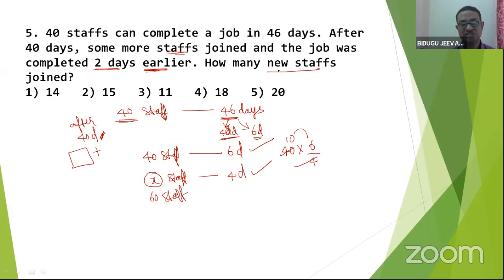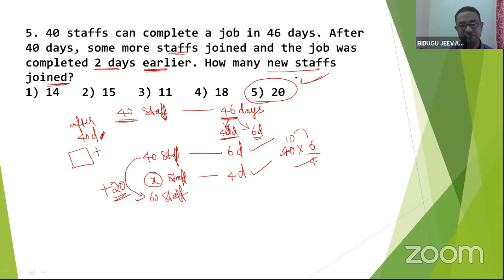So the question is clear: how many new staff joined? How many extra people have come? 20 people have come. So your answer is clear. Wonderful technical question. So only 20 people have to join so that we can finish 2 days earlier. Is it clear, all of you? So this is a conditional time and work problem.